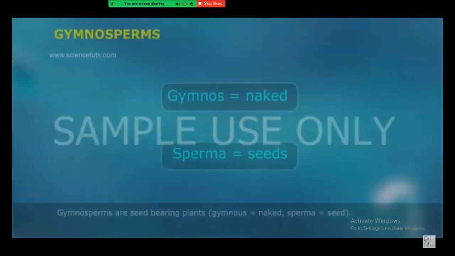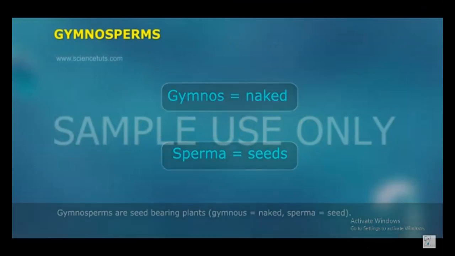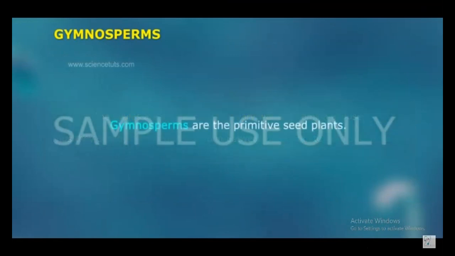Gymnosperms are seed-bearing plants. Gymnus means naked. Sperma means seed. The ovules are not covered by an ovary wall and remain exposed. Thus, they occupy an intermediate position between pteridophytes and angiosperms. Gymnosperms are the primitive seed plants. Gymnosperms are characterized by the following features.